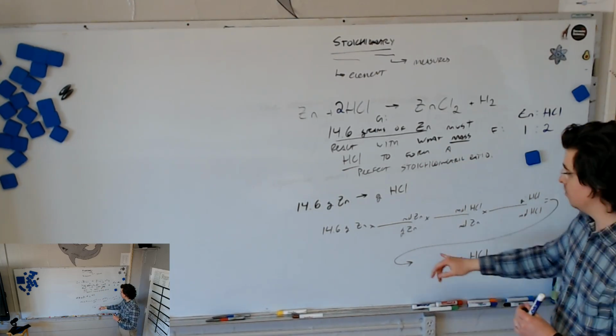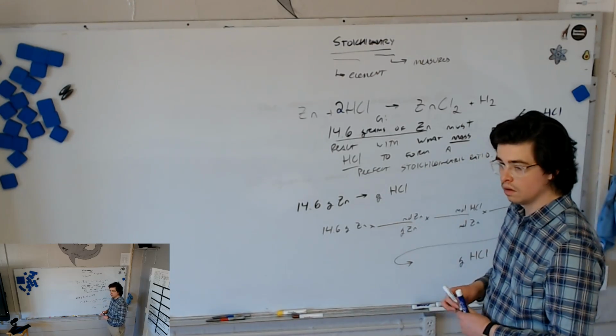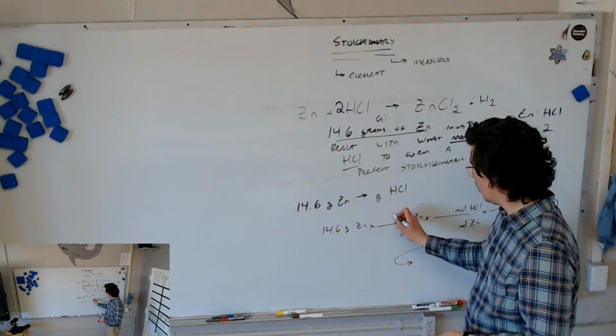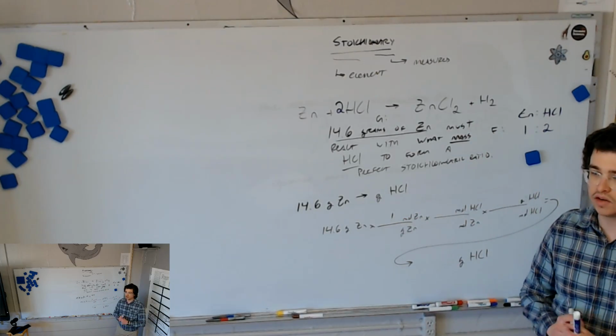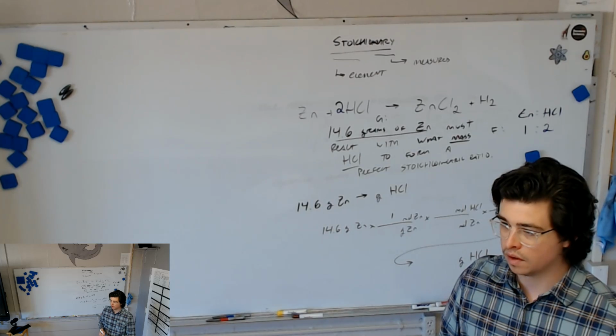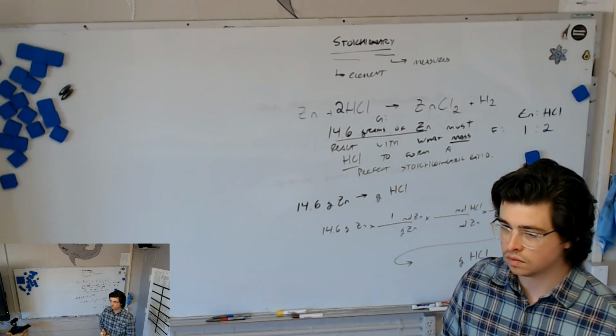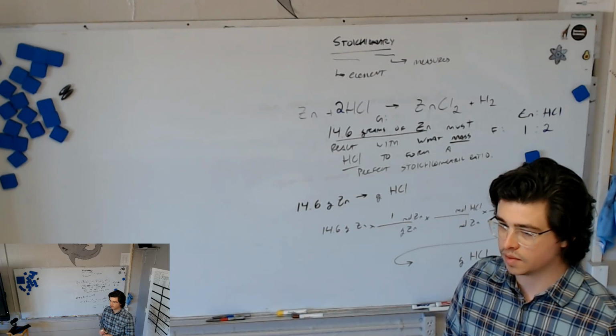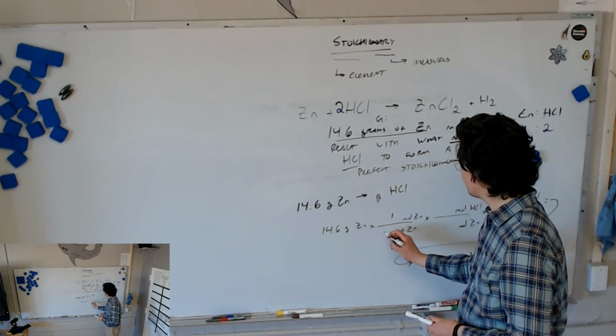What can I put on my lines now? In 1 mole of zinc, how many grams of zinc, and how do you know? Whatever it says up there. Take out your periodic table. Let's all take out our periodic table. 65.38. How do you know? Because it says on the periodic table.